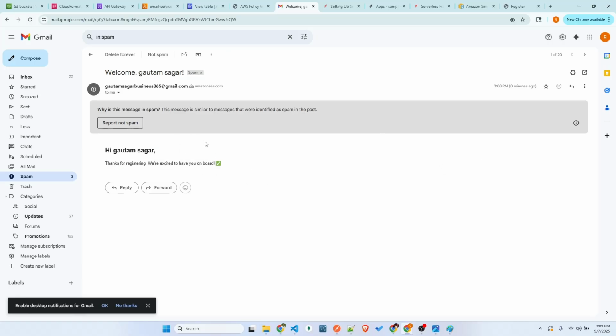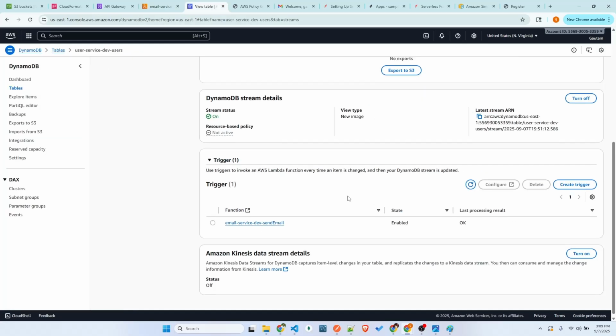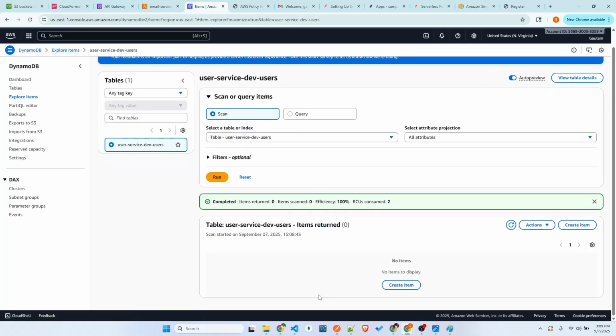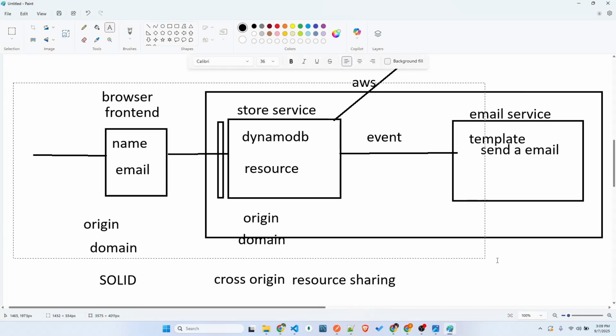And once the email is sent, what this email Lambda service does is go to this table and delete the data within this table. So you should be very quick to see this action. Okay, so this is a good example. This is a complete end-to-end project.